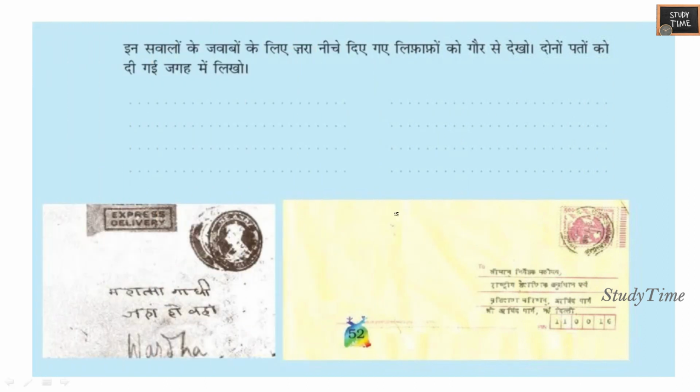To know the answers to these questions, you have to see the two letters. Here, the first and second letters are given as examples. The first one is to Mahatma Gandhi, and the second one is to Jahan Ho Wahan, Wardha. Only three lines are given, and here the correct address is given with the pin code.